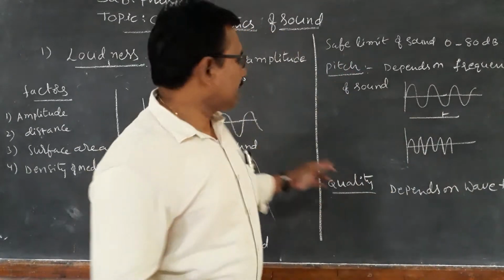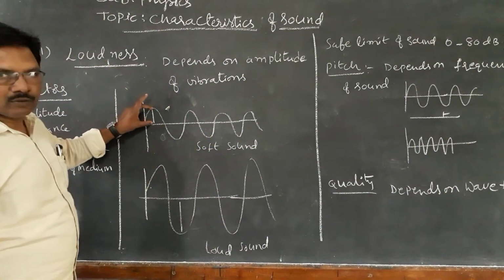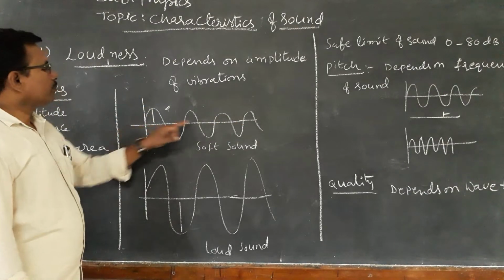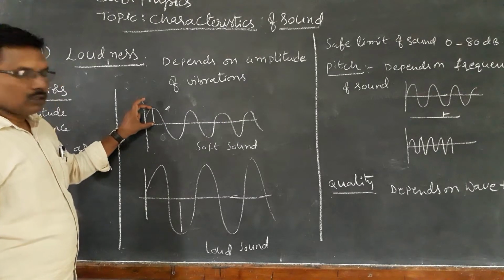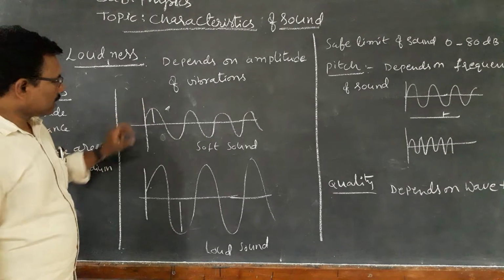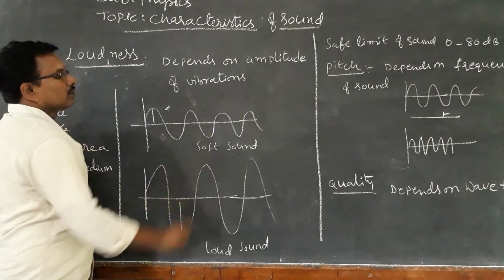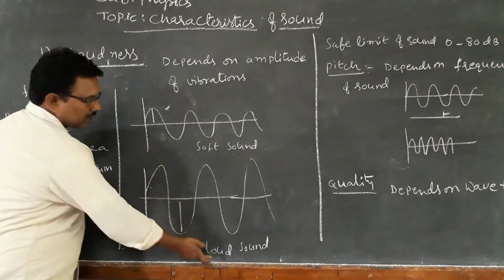Here if you compare the waveforms, this is called amplitude, the disturbance of particles from the mean position, the length of the disturbance. If the length of the vibration is more, it is a louder sound.